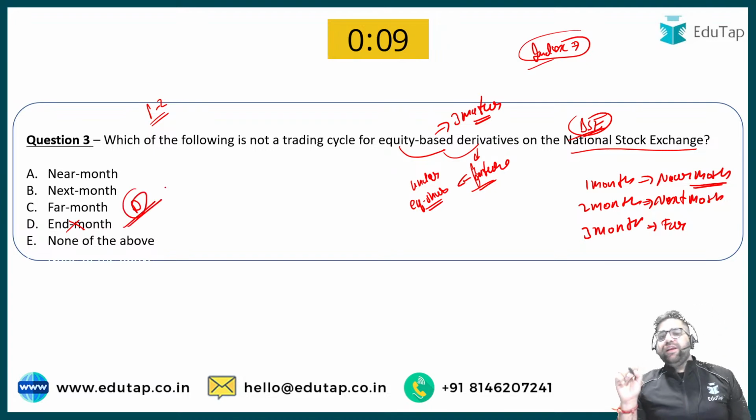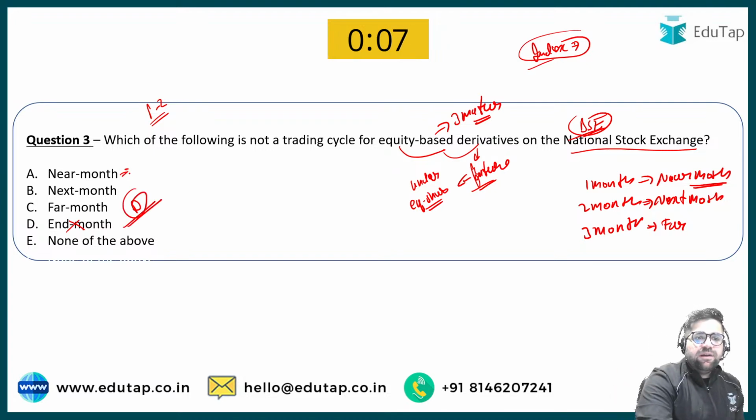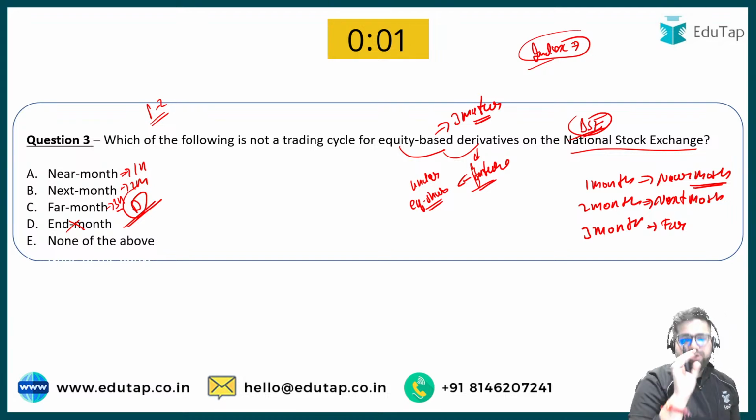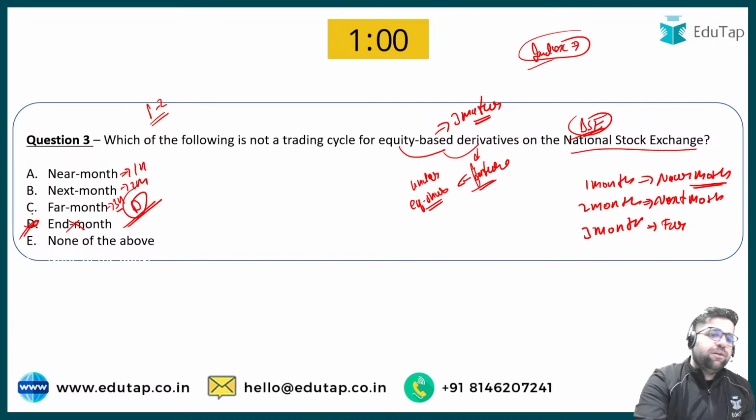Which of the following is not a trading cycle? Near month will have 1 month maturity, next month will have a 2 month maturity, and a far month will have a 3 month maturity. Over here D is not making any sense, and D is the correct answer.